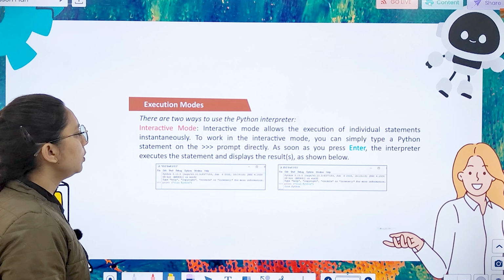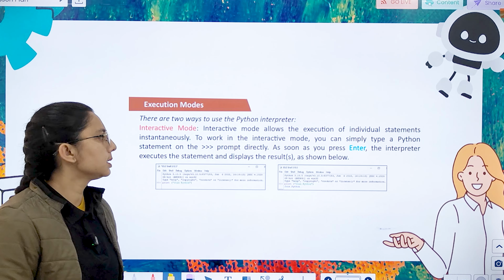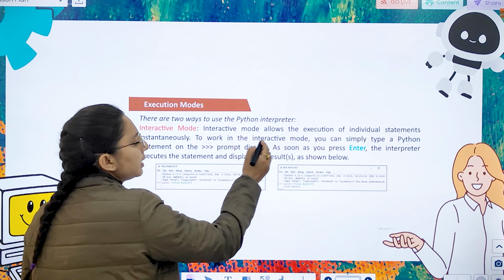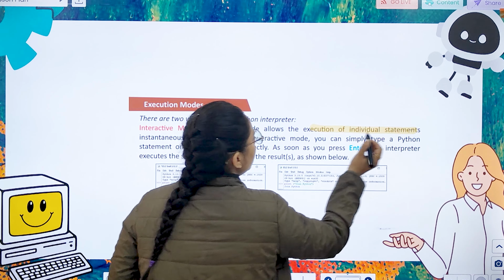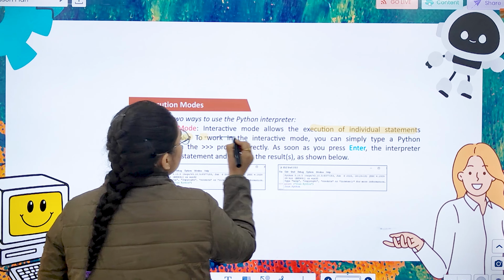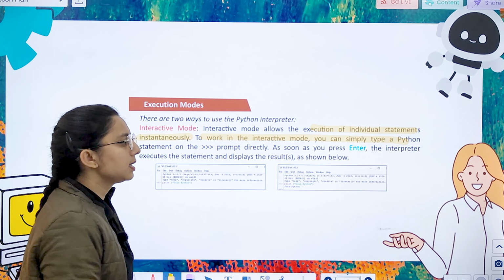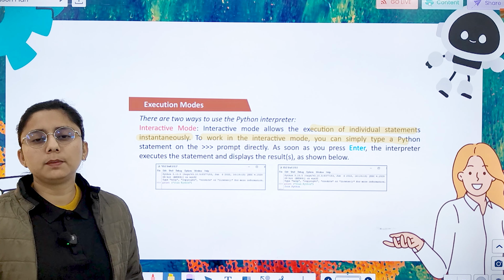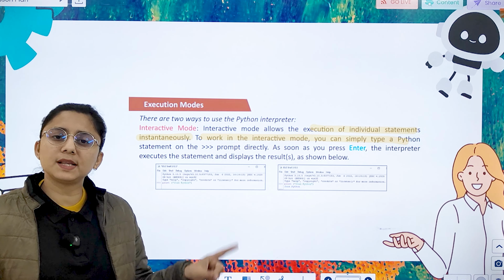So then execution mode, there are two modes, that is interactive mode. So interactive mode allows execution of individual statement instantly. To work with the interactive mode, you can simply type Python statement at the prompt directly and press enter.